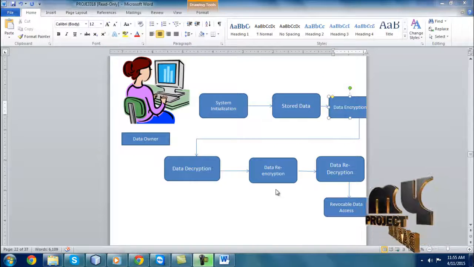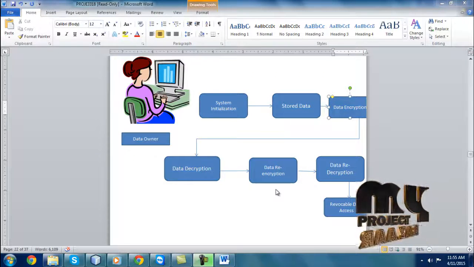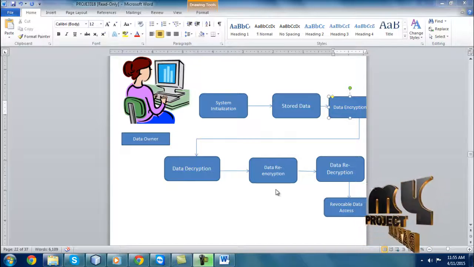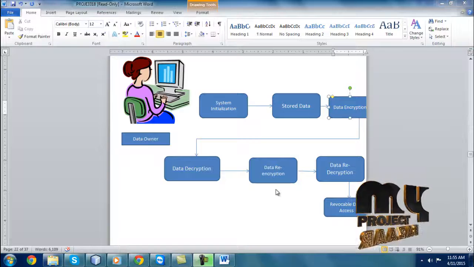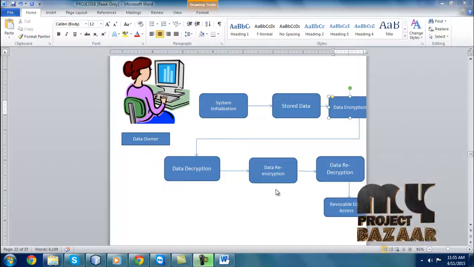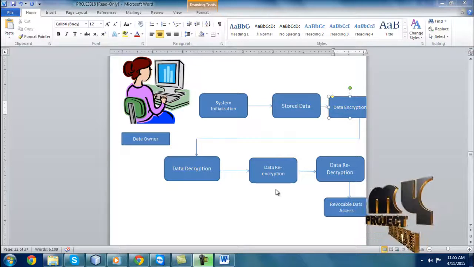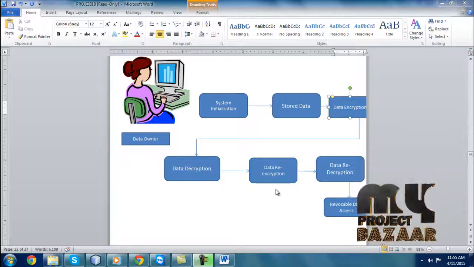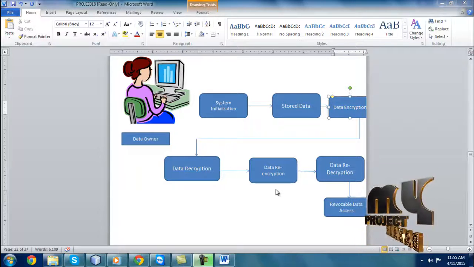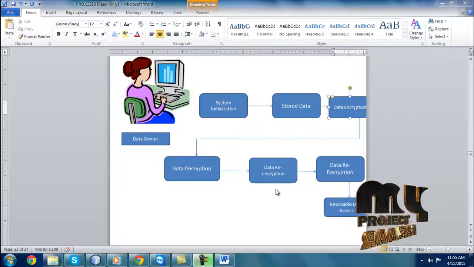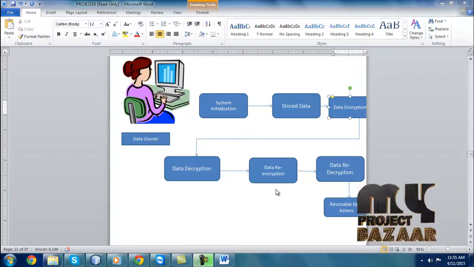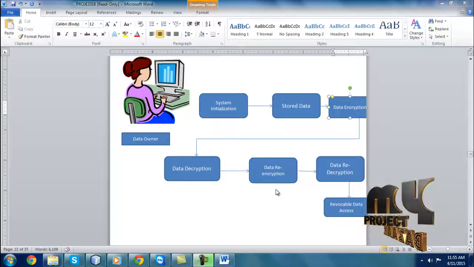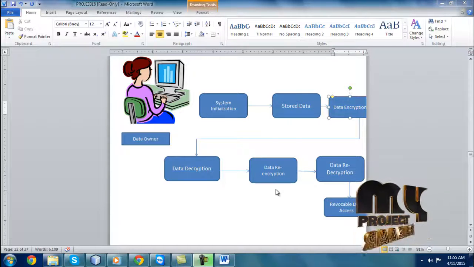The data owner initializes the system and stores the data, and the encrypted data is stored in the database. Then another user decrypts the data using the random key. Data re-encryption and re-decryption are also performed for the data owner, and the data is stored in the cloud storage. Revocable data access means the data owner can view the content of the stored details.